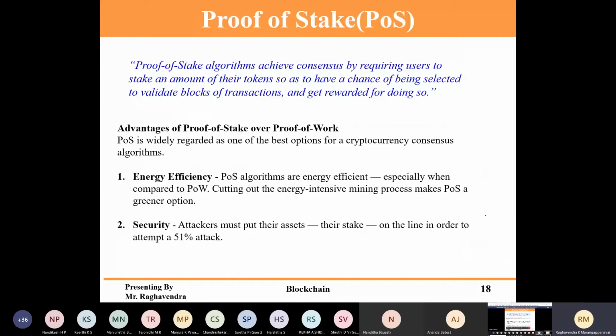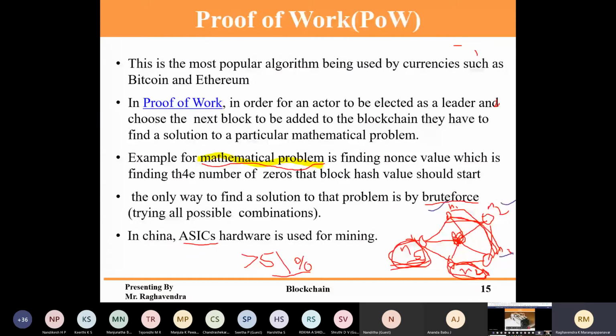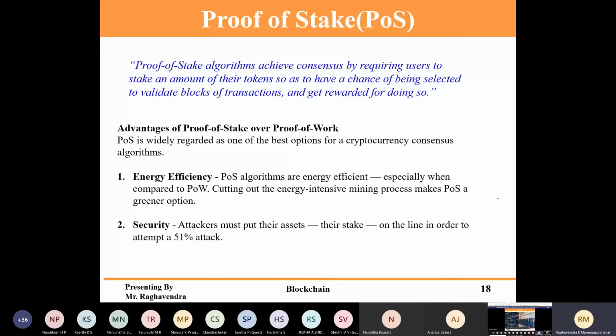Here they were compromising things, they could compromise the data. So how do we avoid that? Proof of stake will overcome this. What proof of stake does is, within a network, systems are also participating. If at any time they are compromised, how can things be recovered?